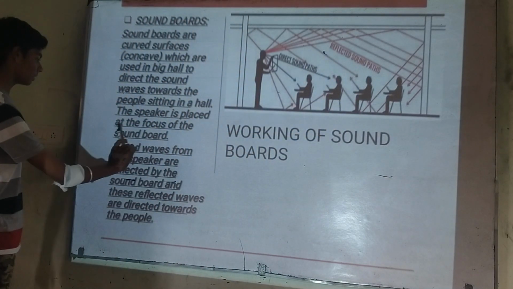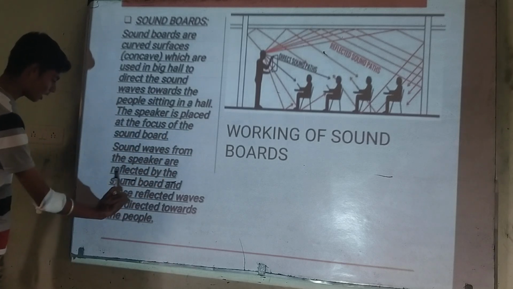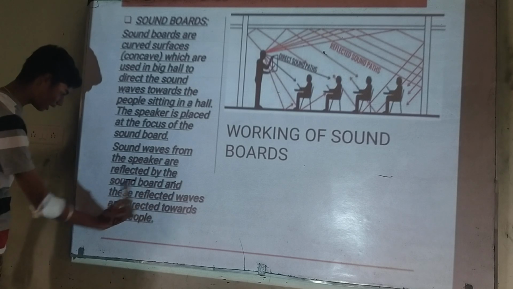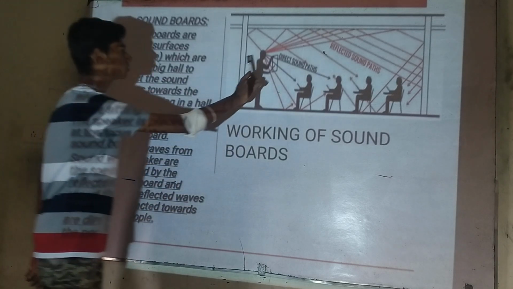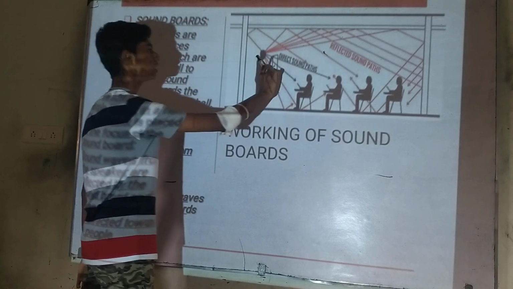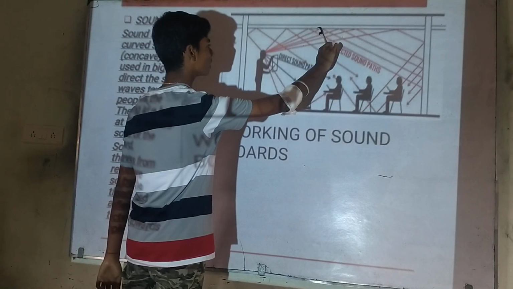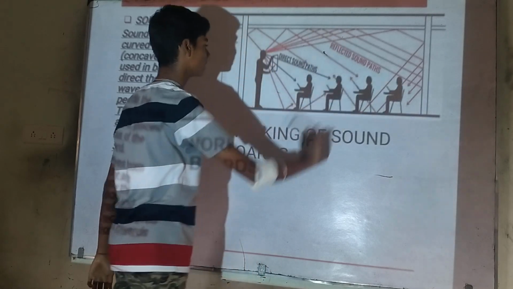The speaker is placed at the focus of the soundboard. Sound waves from the speaker are reflected by the soundboard, and the reflected waves are directed towards the audience as shown here. For example, this person is speaking, we can consider him as the speaker. The waves are reflecting from the soundboard and reaching every person present in the hall.